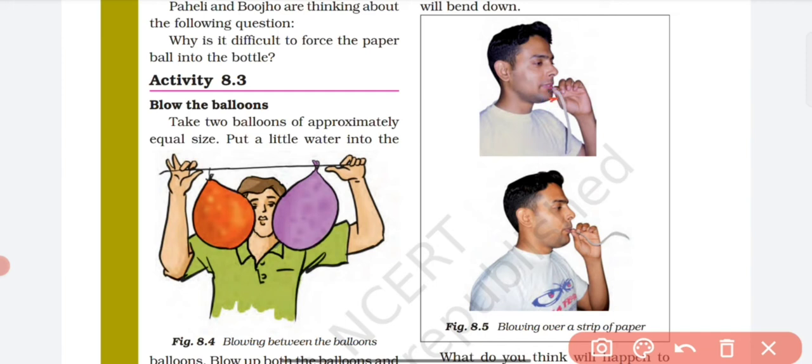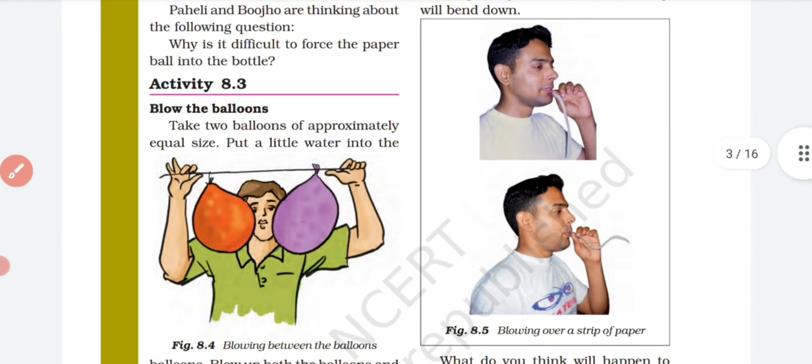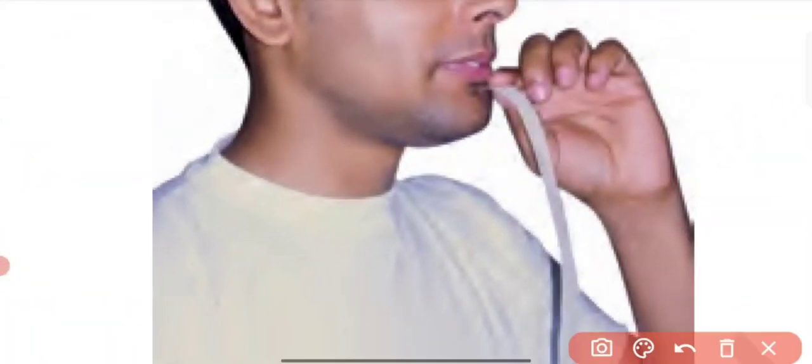We should not hold it from our mouth. It should be almost at the lower lip, like this. Then we have to blow the air from our mouth. So what will happen?